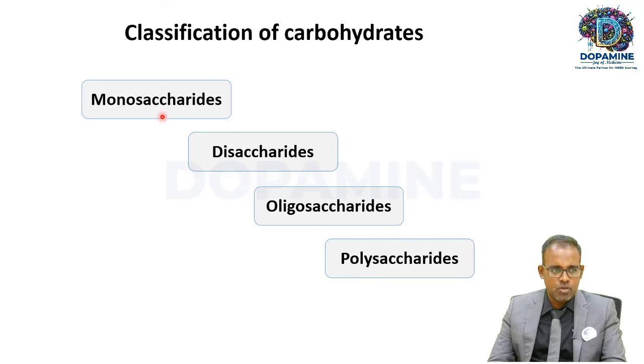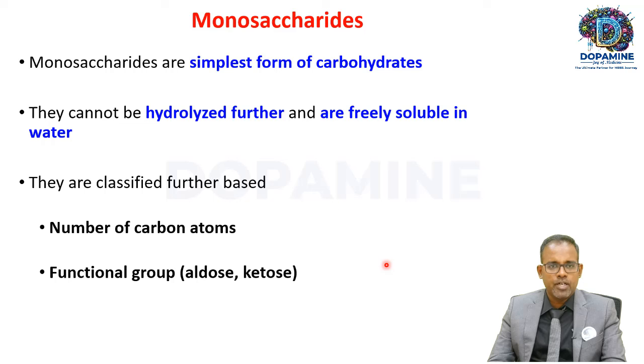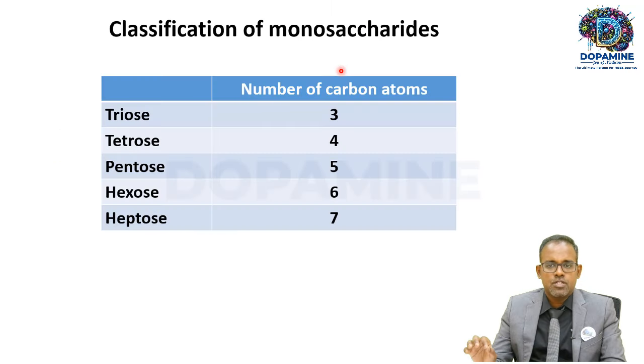They can be classified into monosaccharides, disaccharides, oligosaccharides, and polysaccharides. What are monosaccharides? Monosaccharides are the simplest form of carbohydrates. That is, they cannot be hydrolyzed further and are fully soluble in water. Okay, the monosaccharides can be further classified based upon the number of carbon atoms they carry and based upon the functional group they have.